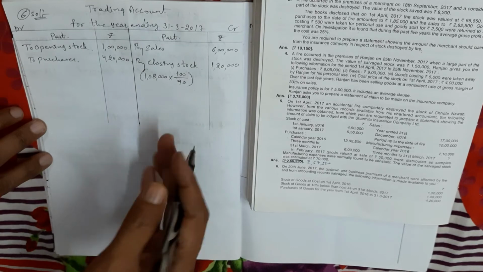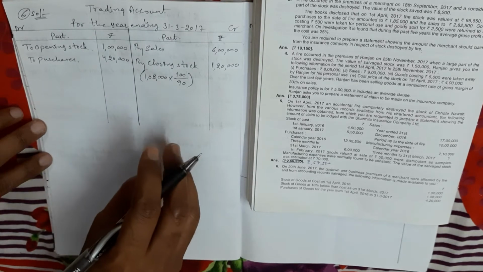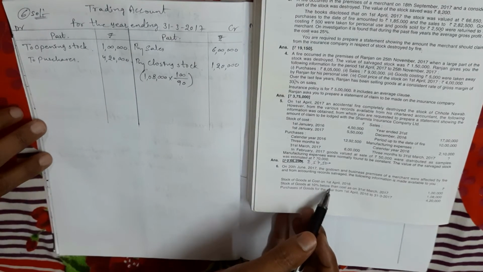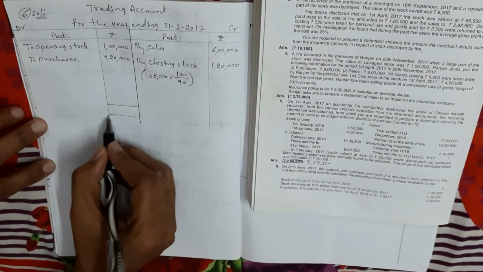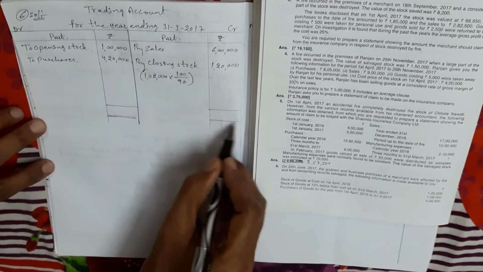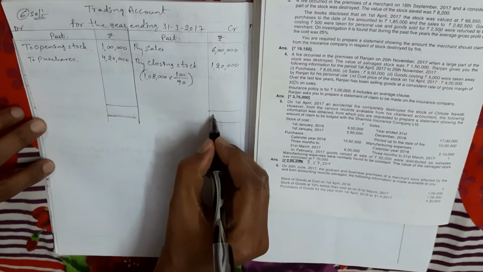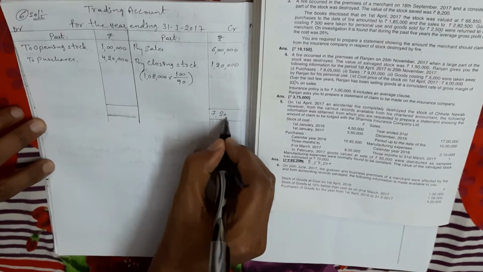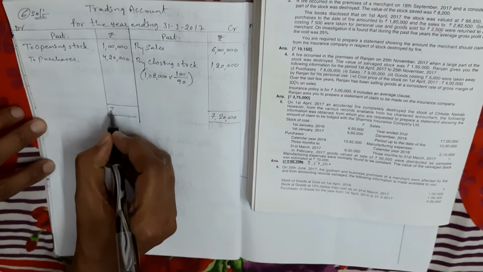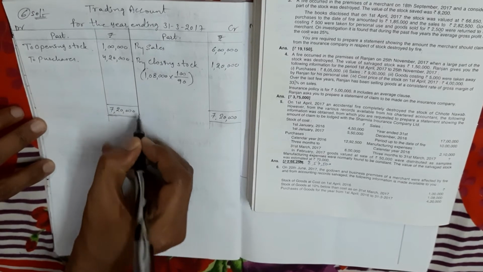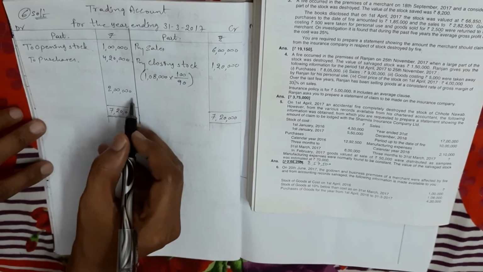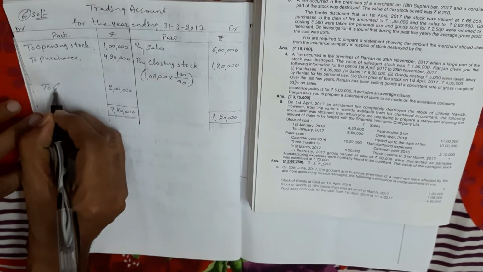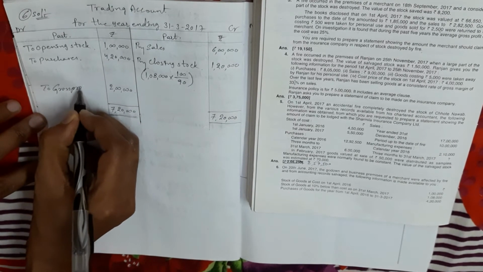Okay, now they show 10% below, but we should not take that amount as it is, we have to take the amount like this after adjusting. So credit side is more, 7,20,000 minus debit side total, the balance we got is 2 lakh rupees. So this is the last year gross profit amount.